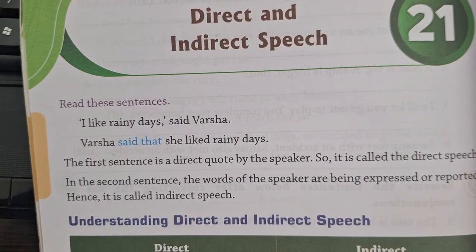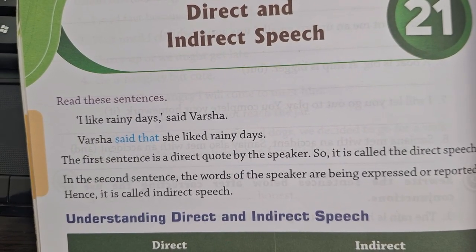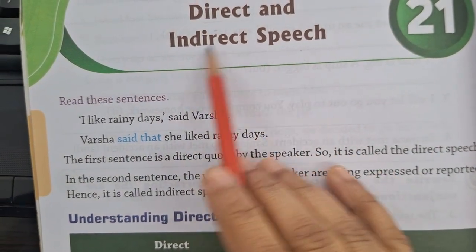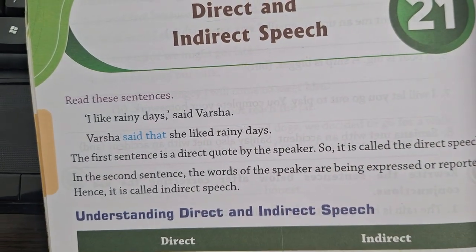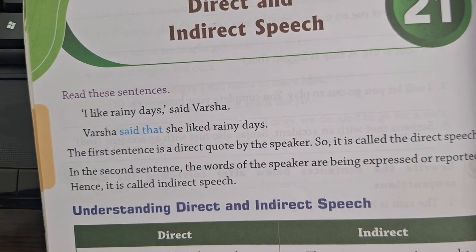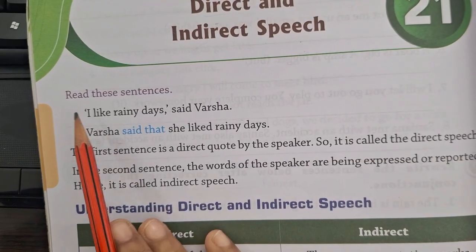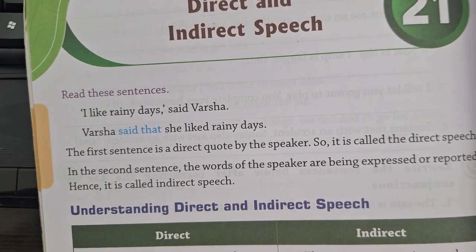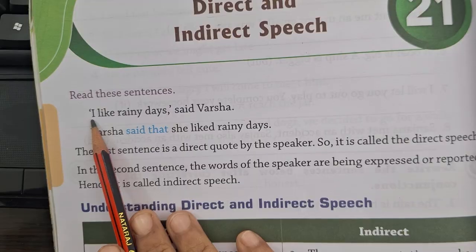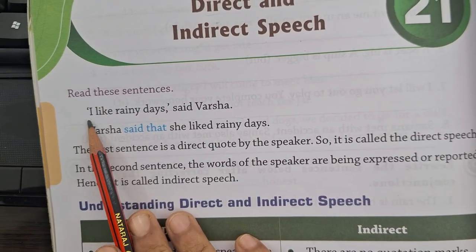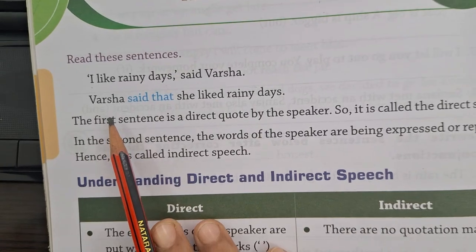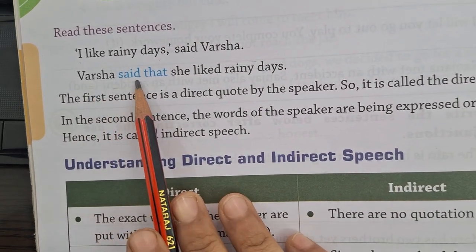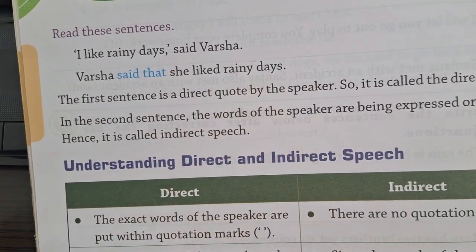Welcome back to my channel, and today we are going to discuss the lesson Direct and Indirect Speech, which is the 21st lesson of your English grammar book. So, before we start, let's see these two examples given in your book. The first sentence says, "I like rainy days," said Varsha. The second one is, Varsha said that she liked rainy days.